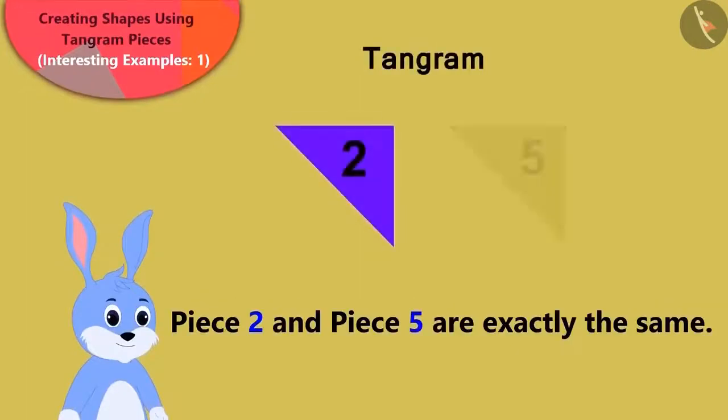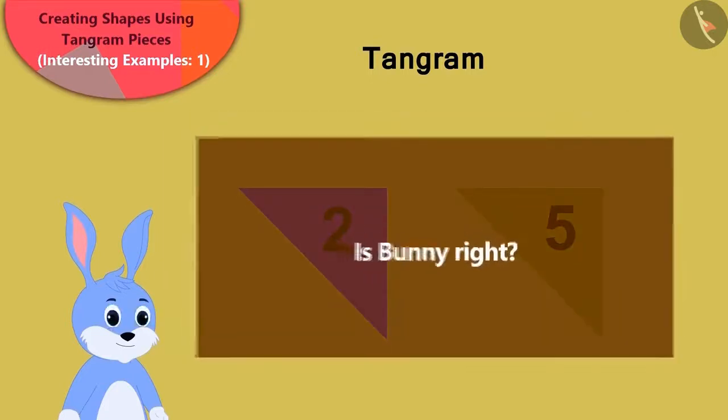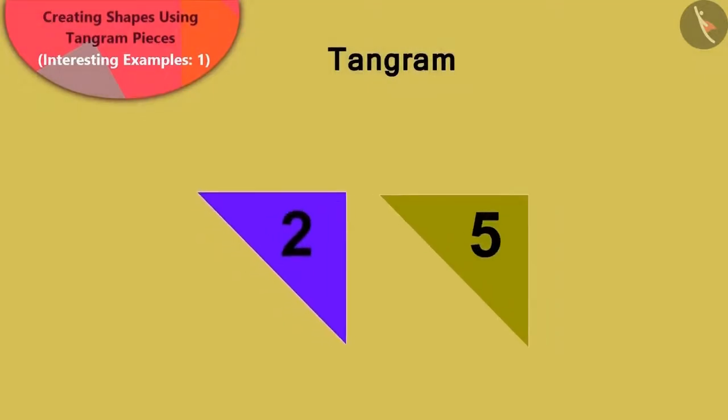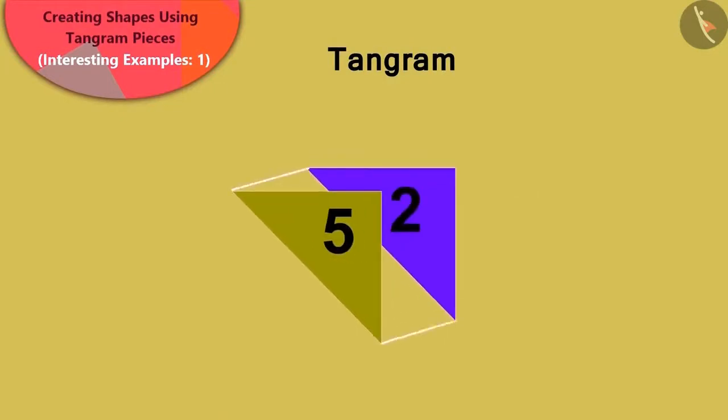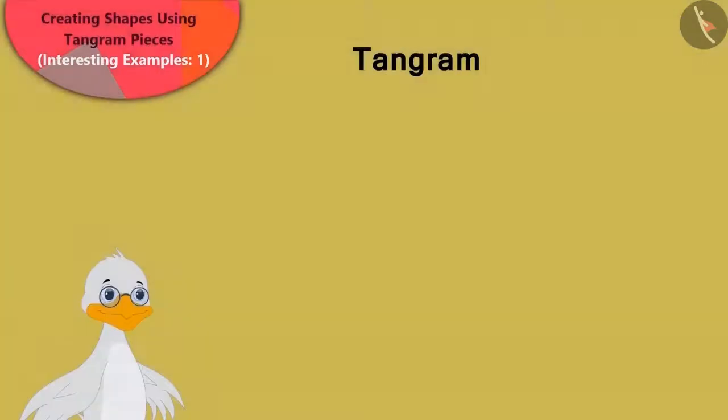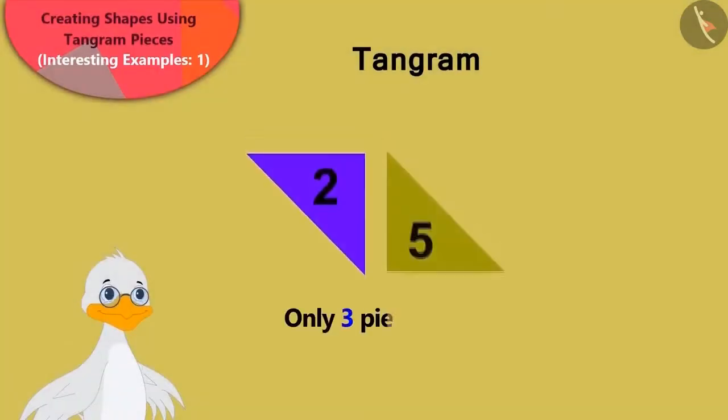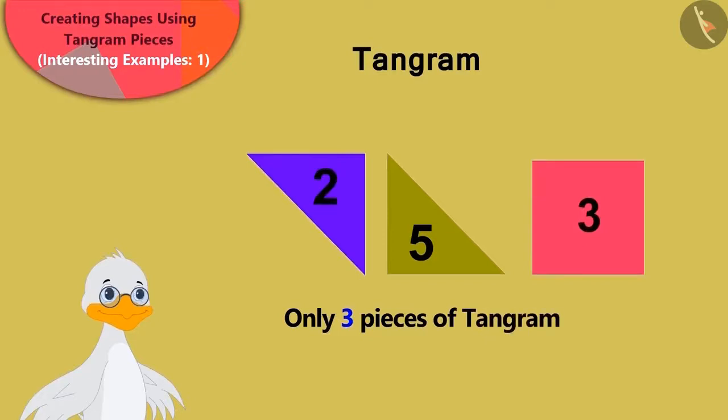Bunny said that the triangular shapes among the tangram pieces, number 2 and number 5 were absolutely similar. Children, is Bunny right? Yes! If we take the triangular pieces number 2 and number 5 and pile them one on top of the other, then we will see that they are absolutely similar. Duck Uncle said that he can only use 3 pieces of tangram to make 2 squares.